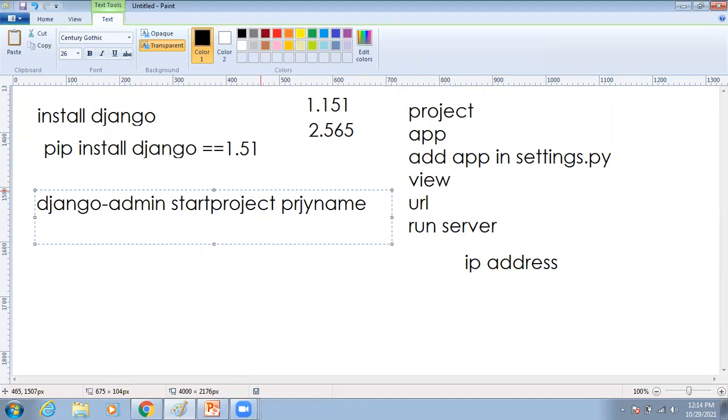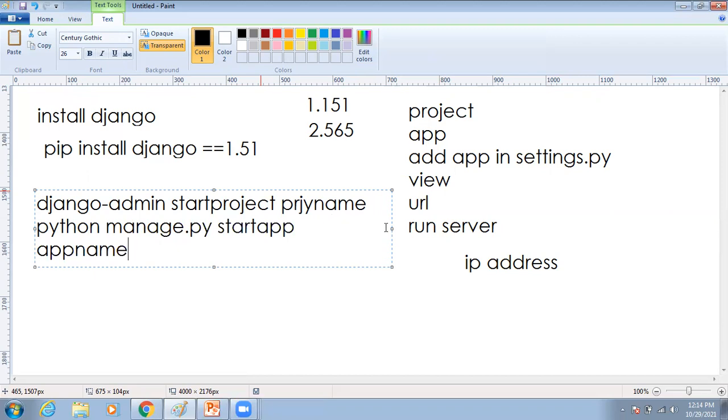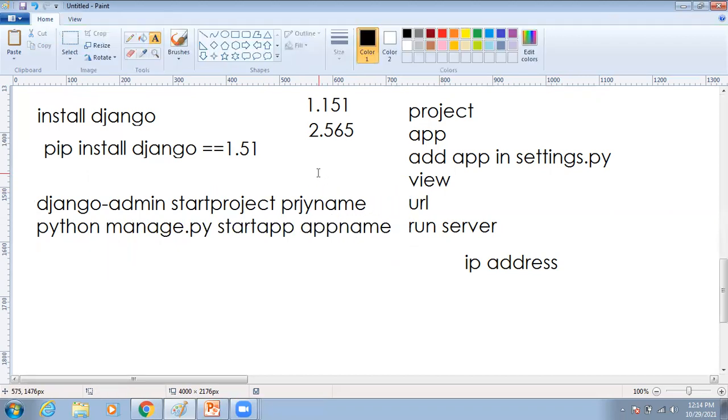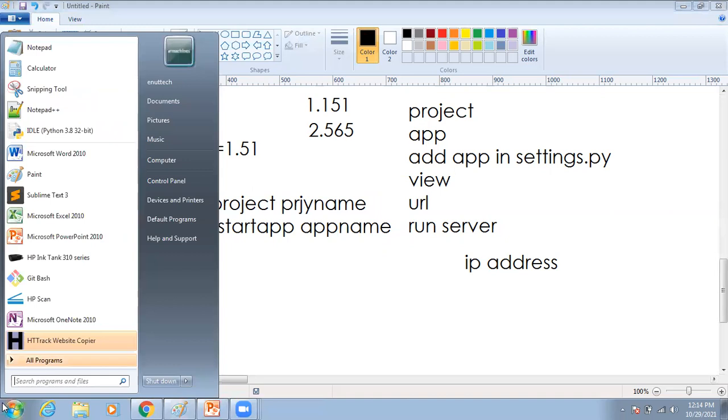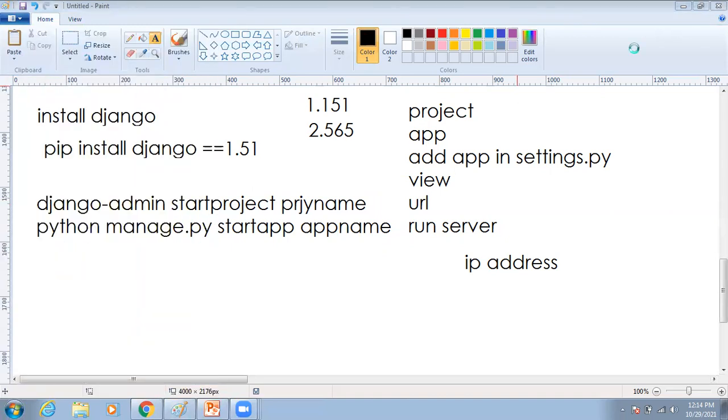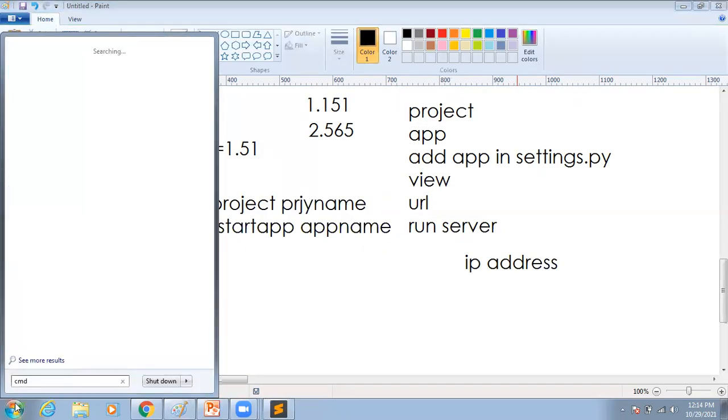After that, how to create an application? If you want to create an application, we compulsorily have to enter python manage.py startapp, and here we have to enter your app name only. So like this, step by step, we have to follow. Now I am going to create one small application. So just open your command prompt.